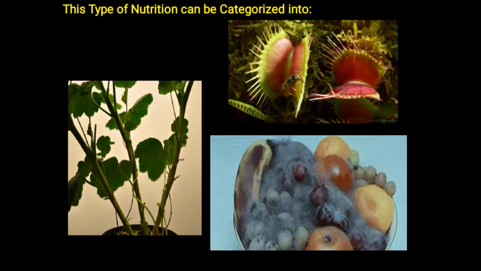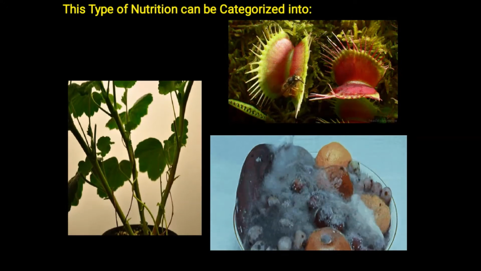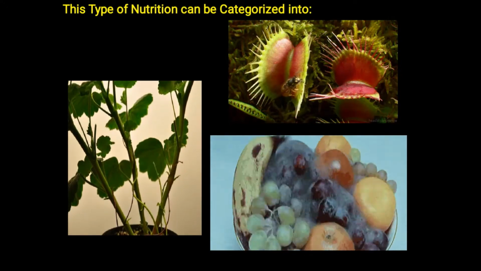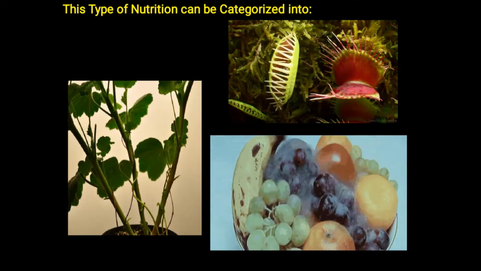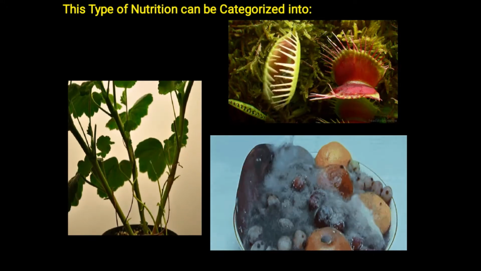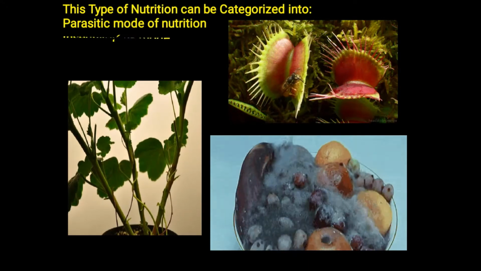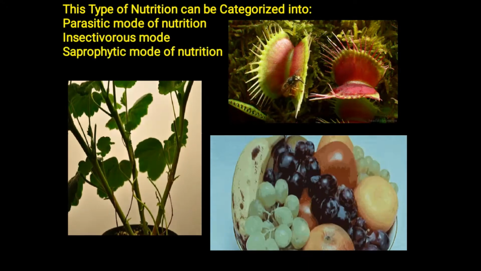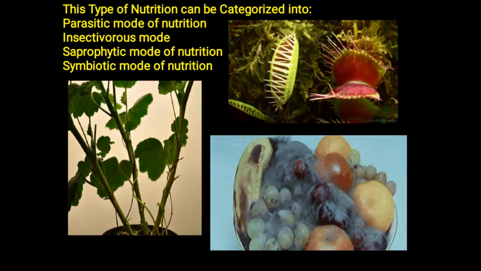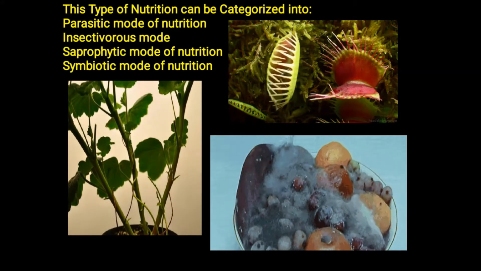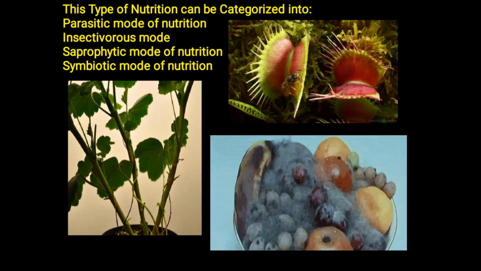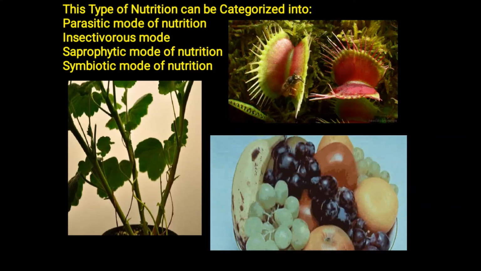Children, as we discussed, some plants do not have chlorophyll and they cannot synthesize their own food. Now let us think, how do they survive and from where do they derive their nutrition? Like humans and animals, some plants depend on the food produced by other plants also. So they use the heterotrophic mode of nutrition.